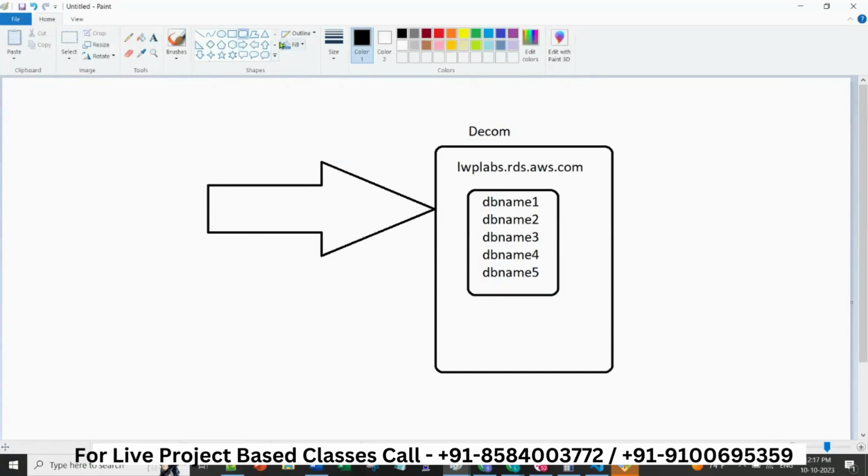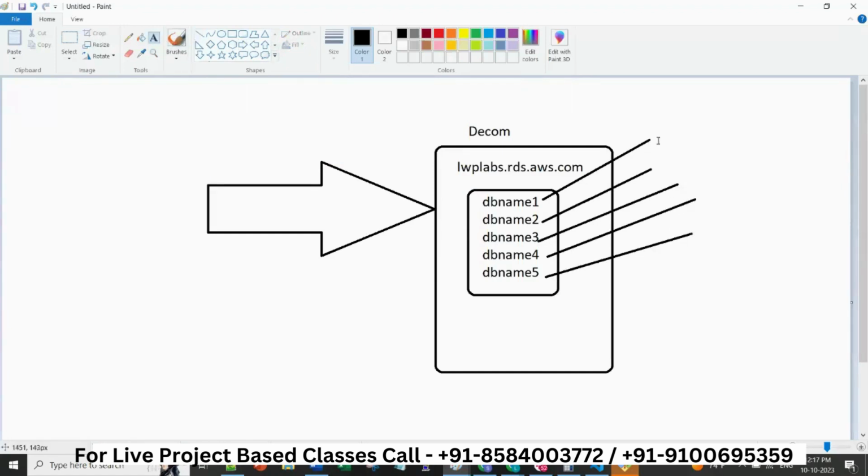Obviously you can take a snapshot of this RDS, which is okay. But I am saying purposefully that the business is also asking you to take a backup of all these databases, because these are all integrated with different websites.